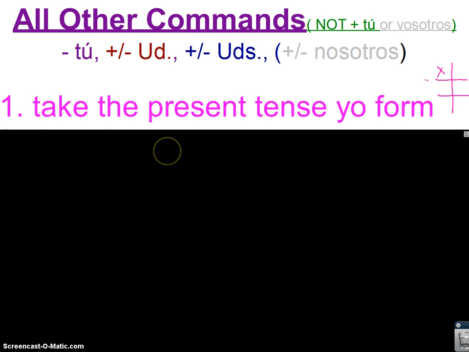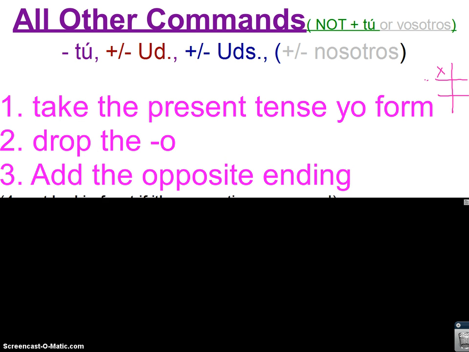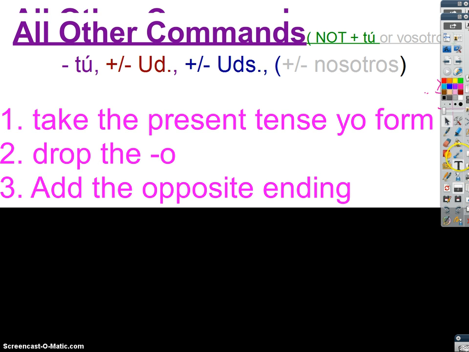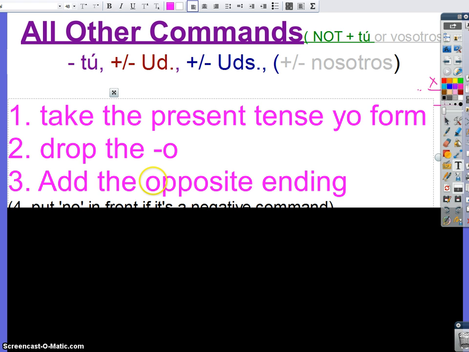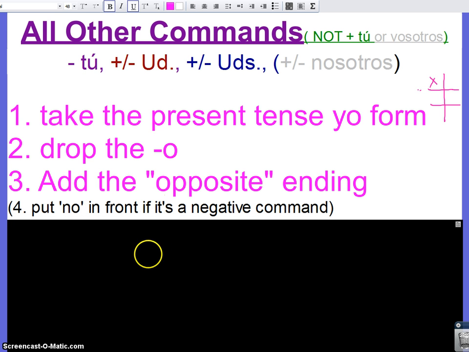You're going to take the present tense yo form of the verb. So that means this box right here. What does that box usually end in? Well, it usually ends in O. So then you drop the O, and then you add the "opposite" ending. I'm going to put opposite in quotation marks, because if I was doing this in person, I would put that in air quotes. And step 4, if it's a negative command, you would put no in front. So there's 3 steps to these commands. Take the present tense yo, drop the O, add the opposite ending.